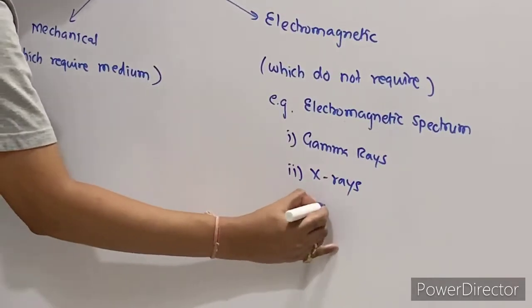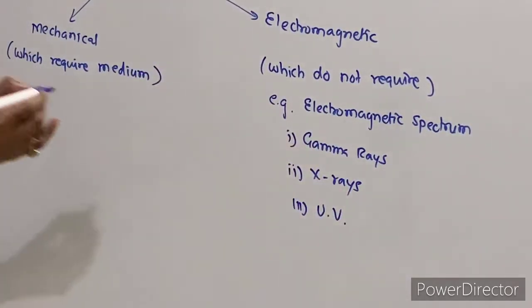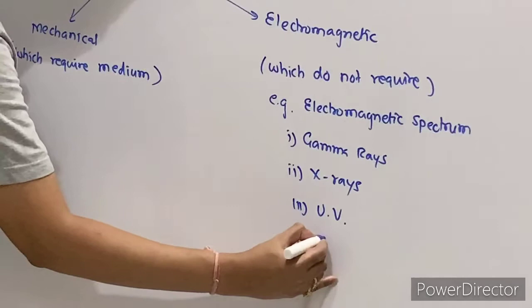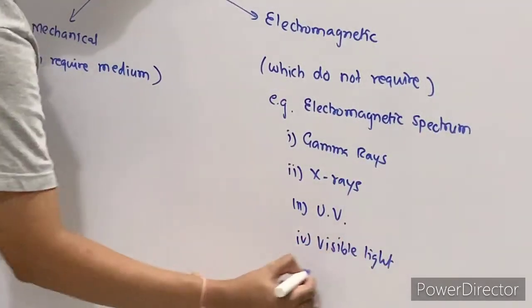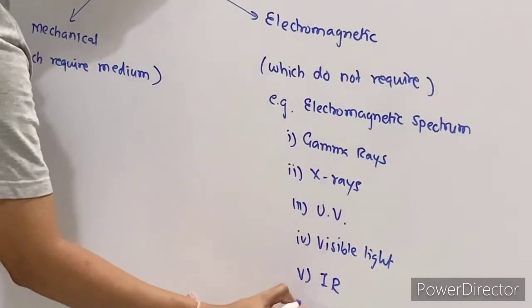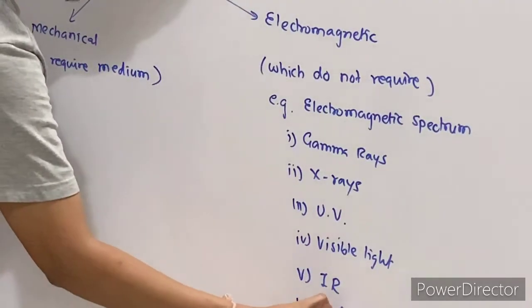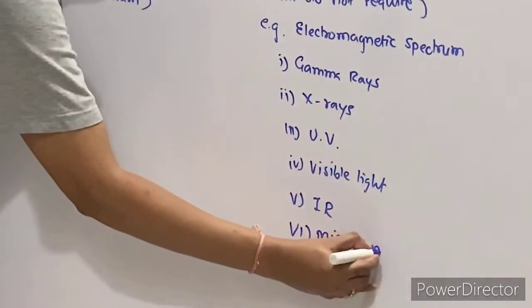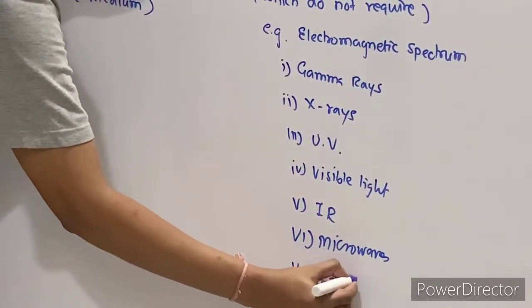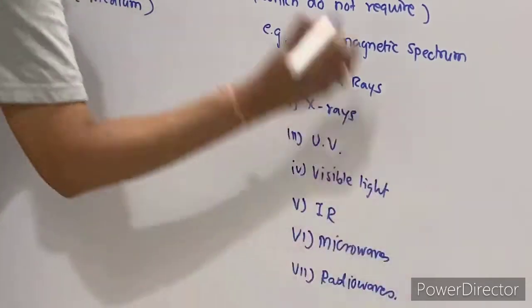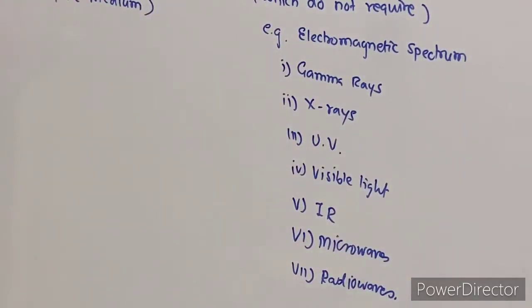Third is ultraviolet, UV rays. Fourth is visible light. Fifth is infrared. Sixth is microwaves. And last is radio waves. All these are electromagnetic waves which do not require a medium for propagation.